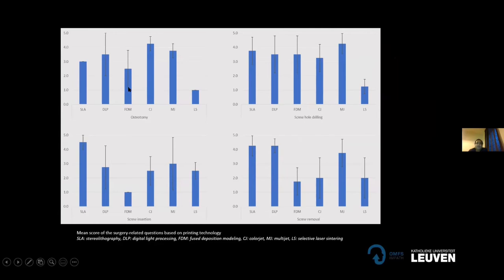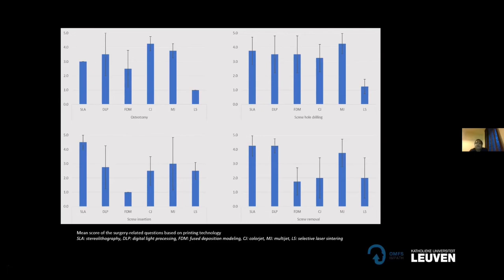So here you can see that in the screw drilling holes, for example, FTM is performing quite well as compared to the anatomy-related questions. And the other technologies, none of them is offering a maximum score. So if you can see on the side, it says 5. So we did the scoring based on a Likert scale of 5. Higher the score means, more better it is. So none of them achieved a good replication for performing a haptic feedback result. And you can see that's quite variable.